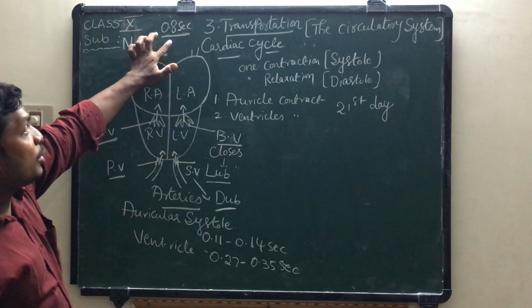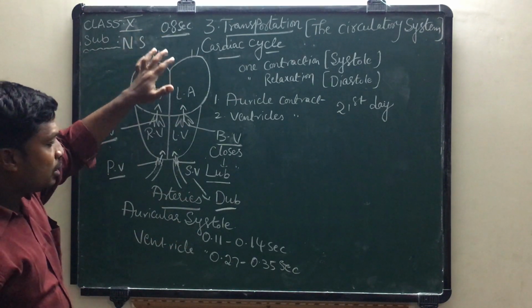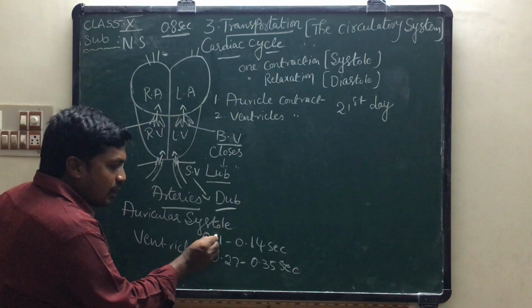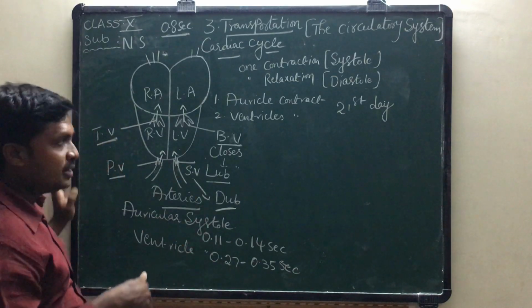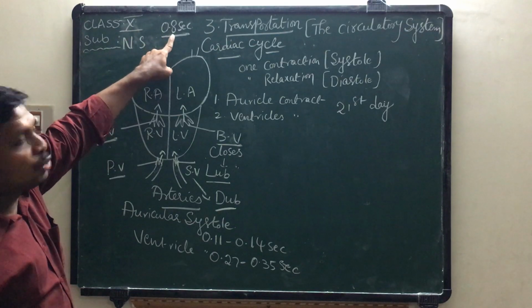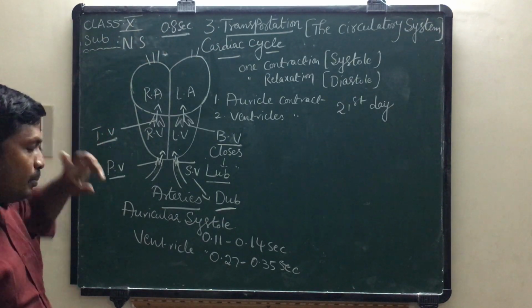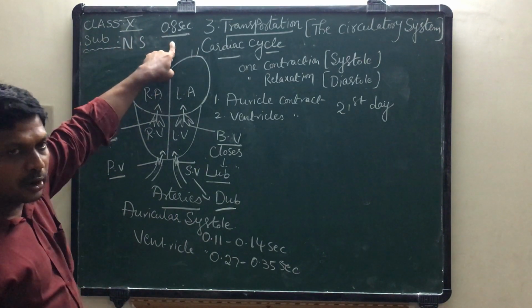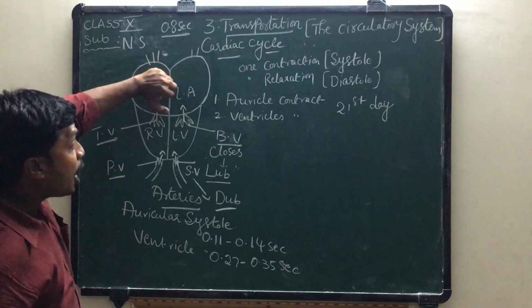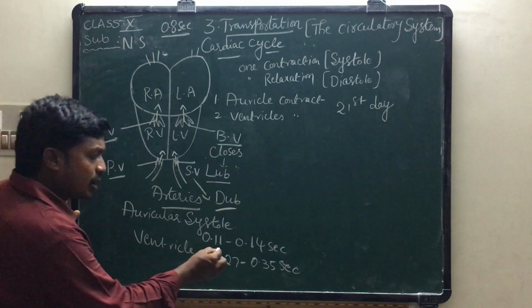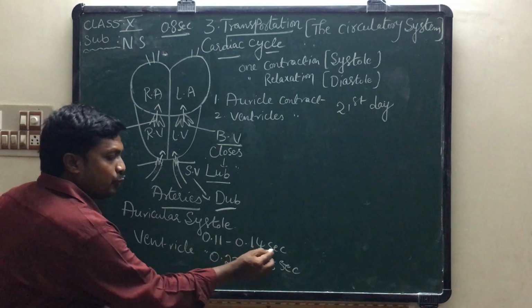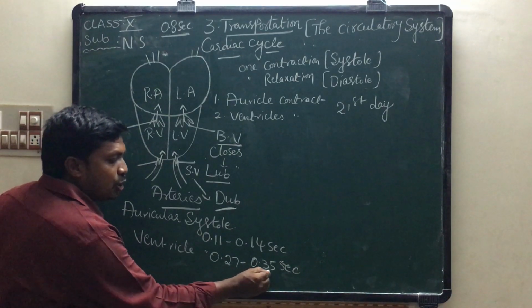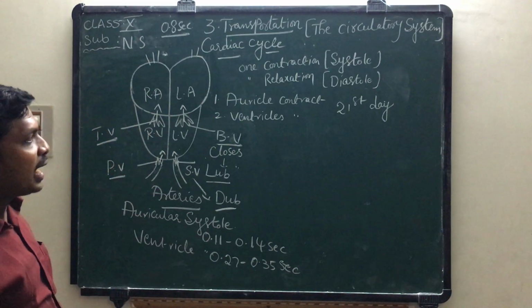Do you know, children? 0.8 seconds is more time compared to these two. Why? Because if you observe, after the point, when decimals increase, the value decreases. After the point we find only one decimal, so 0.8 is a larger value than these two. The total cardiac cycle is 0.8 seconds, auricular systole is 0.11 to 0.14 seconds, and ventricular contraction is 0.27 to 0.3 seconds. So this is about the cardiac cycle.